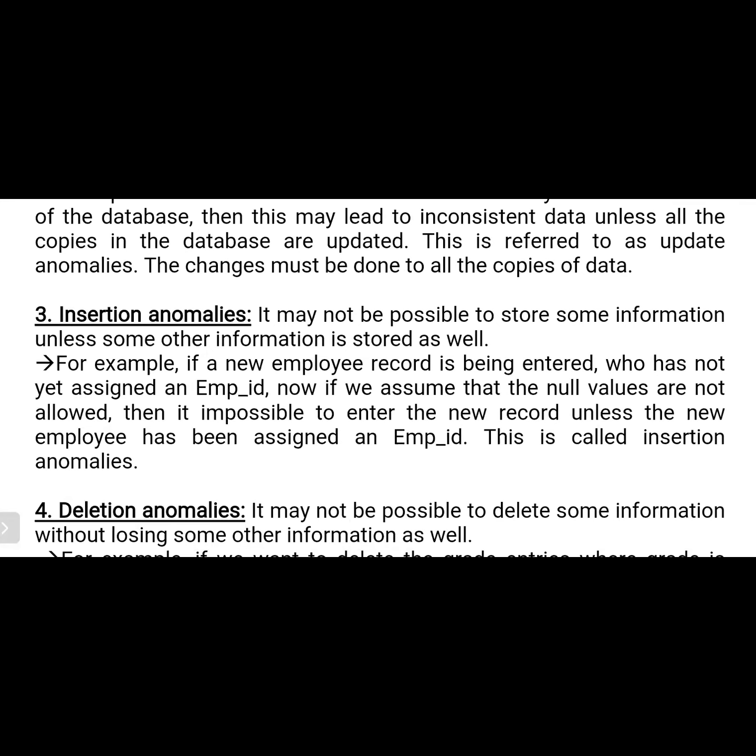In the same way, insertion anomalies. If we want to insert some data into the database, it will be inserted more than one time. It may not be possible to store some information unless some other information is stored as well. For example, if a new employee record is being entered for an employee who has not been assigned an employee ID, and we assume that null values are not allowed, then it is impossible to enter the new record unless the new employee has been assigned an employee ID.